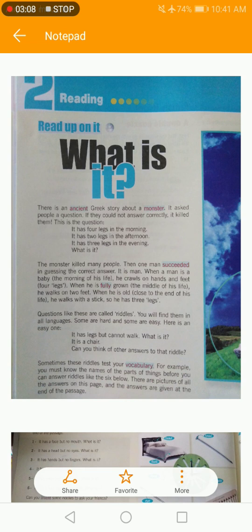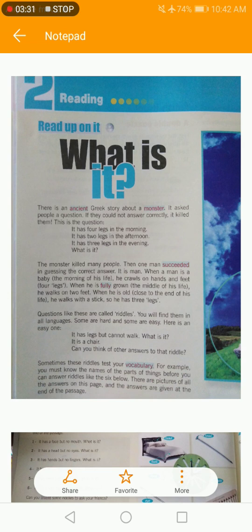Sometimes these riddles test your vocabulary. For example, you must know the name of the parts of things before you can answer riddles like the 6 below. There are pictures of all the answers on this page, and the answers are given at the end of this page. Okay, let me explain this first.